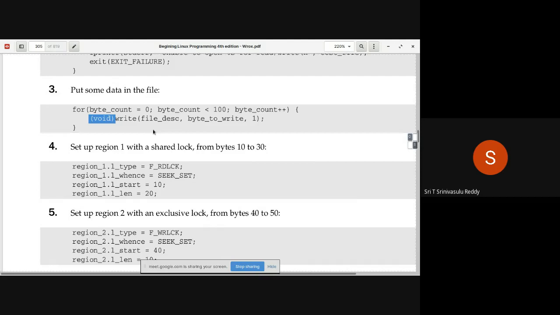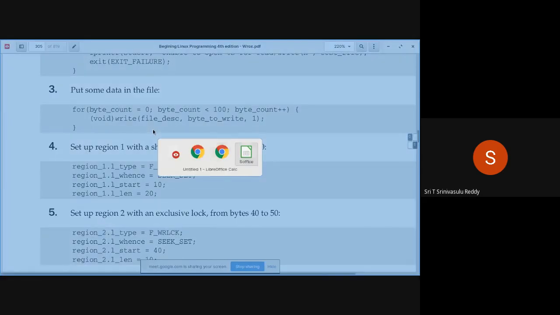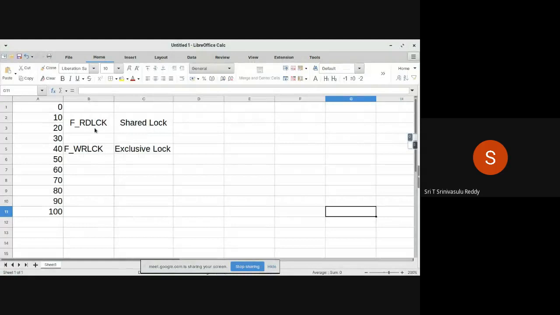You want to apply the locks on those areas as we have just now seen. Right? So what are the areas? So this is the kind of thing. You are applying read lock or shared lock on 20 bytes starting from the 10th byte. Similarly, you are applying exclusive lock, also called write lock, on the area starting from the 40th byte, 40 to 50.